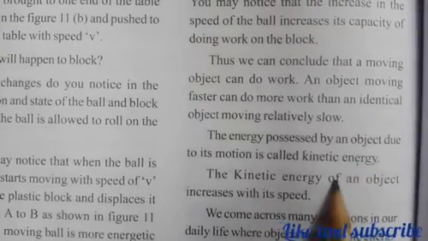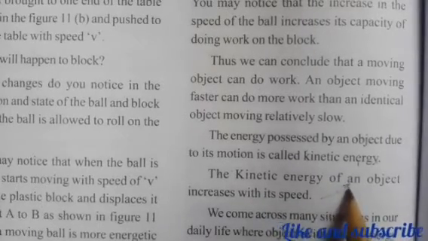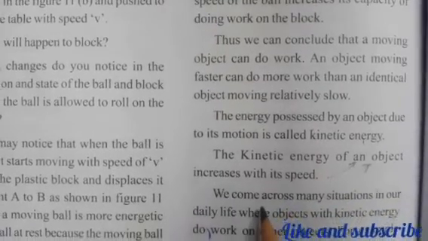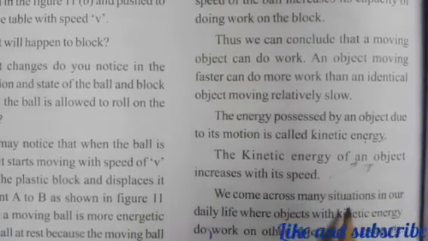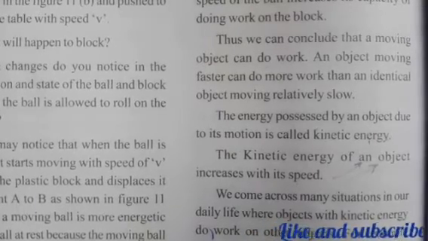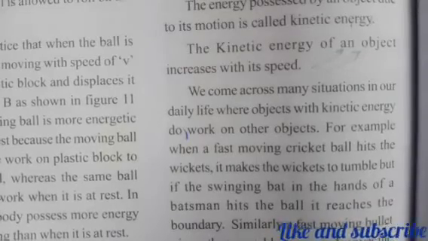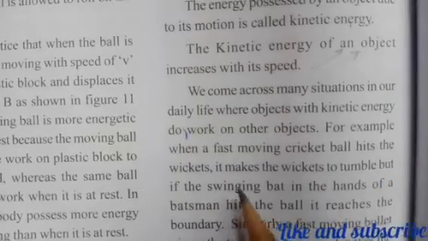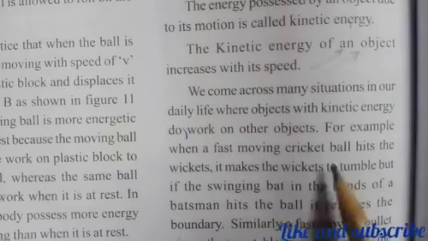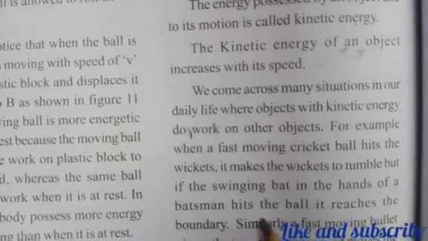The kinetic energy of an object increases with its speed. So as the speed increases, the kinetic energy also increases. More the speed, more the kinetic energy. We come across many situations in our daily life where objects with kinetic energy do work on other objects. For example, when a fast moving cricket ball hits the wicket, it makes the wicket tumble. And if the swinging bat in the hands of a batsman hits the ball, it reaches the boundary.